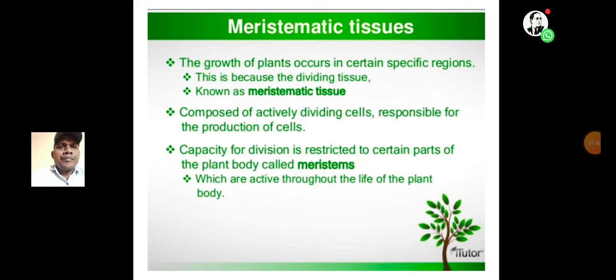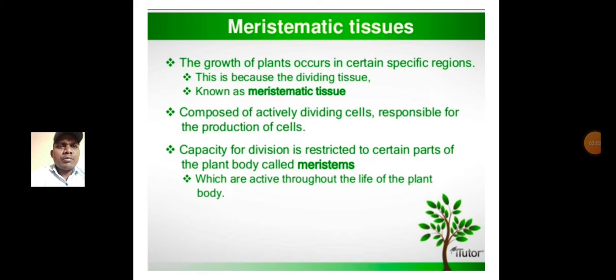Generally, the growth of plants occurs in certain specific regions. This is because of the dividing tissue known as meristematic tissue. Meristematic tissue is nothing but cambium.